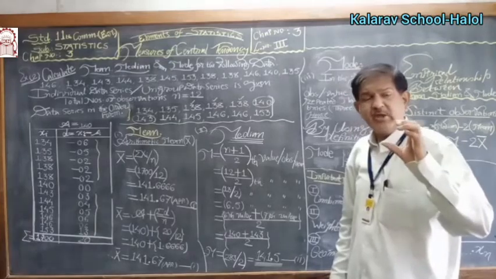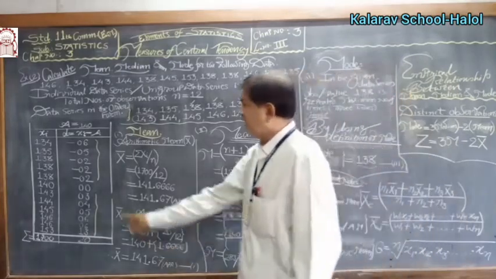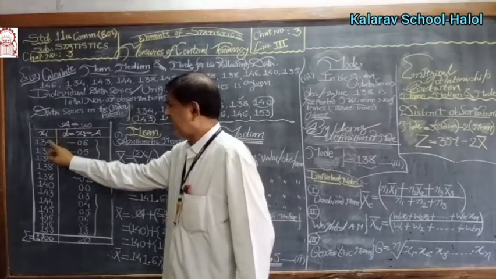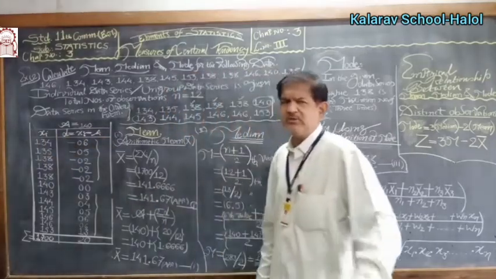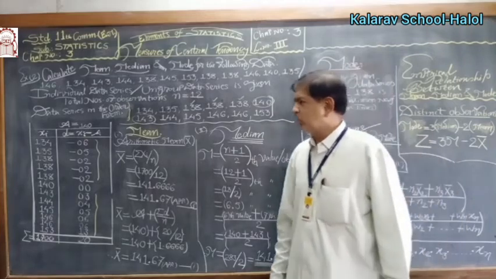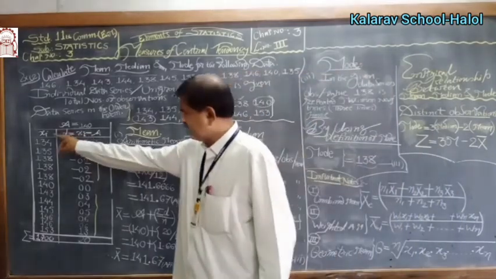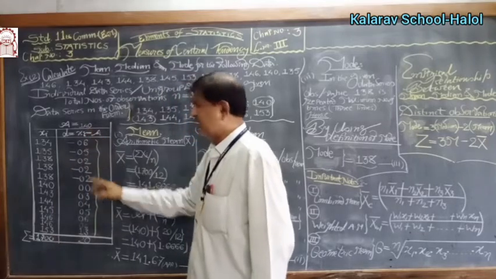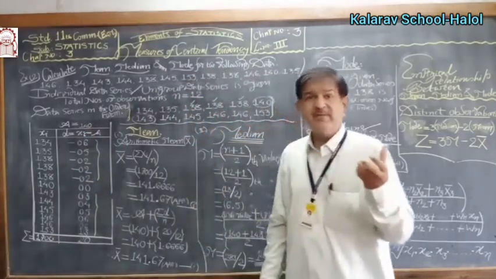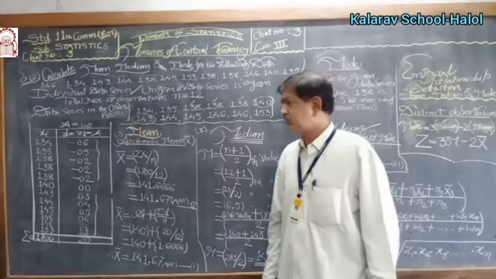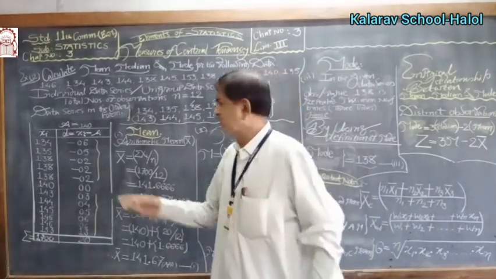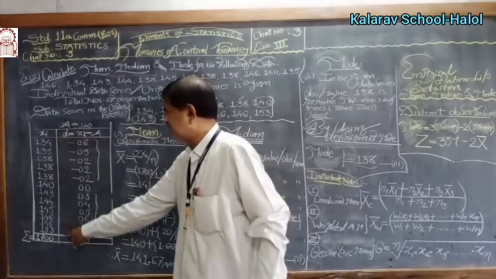Calculation of arithmetic mean. xi means observation and d equals xi minus a. No need to write i, you can write x only. The summation of xi observations totals 1700. Now select one number, assumed mean a. We take 140 for convenience. Subtract 140 from each value of x.